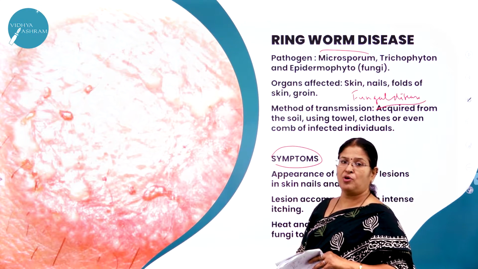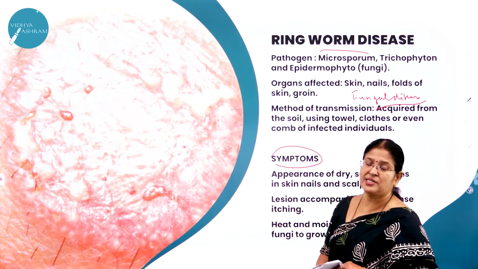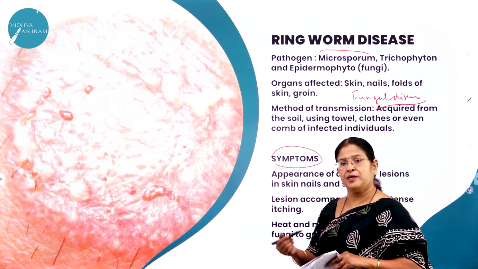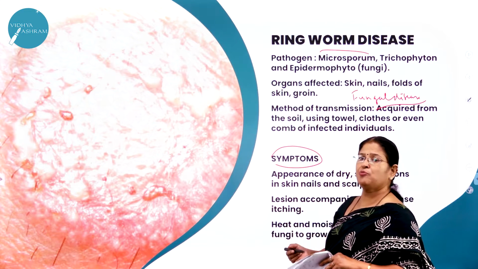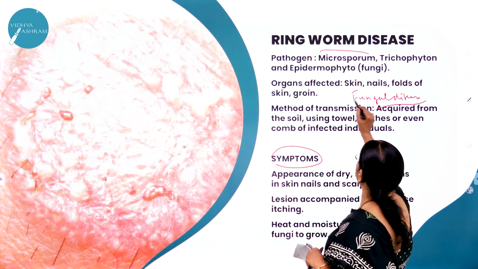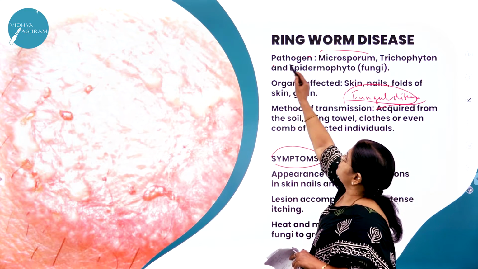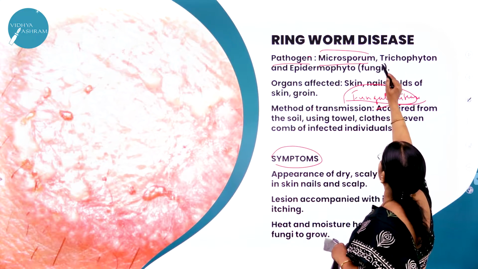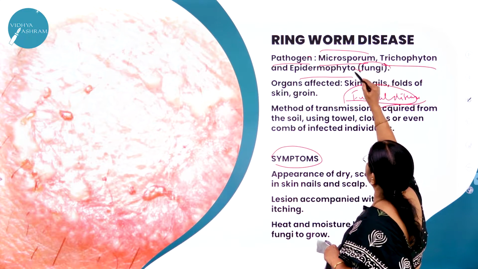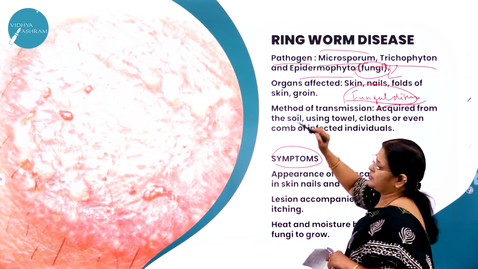Then we studied ascariasis, which is a helminth disease, and even filariasis or elephantiasis is also a helminth disease. And we are moving on to the last but one disease, called ringworm disease, which is a fungal disease, caused by fungi. What is the name of the pathogen? It is called Microsporum, Trichophyton and Epidermophyton, which are the different species of fungi. Trichophyton is the most common, right?